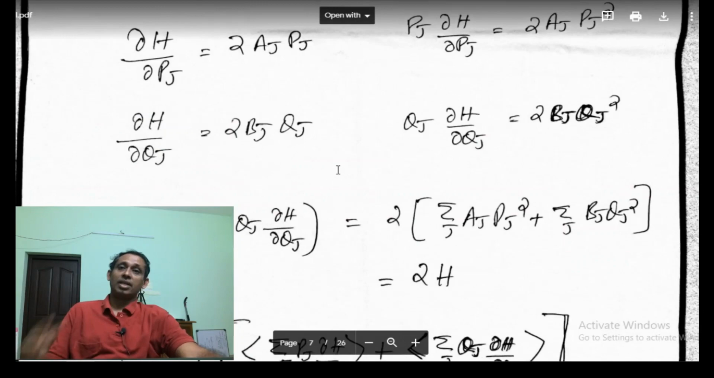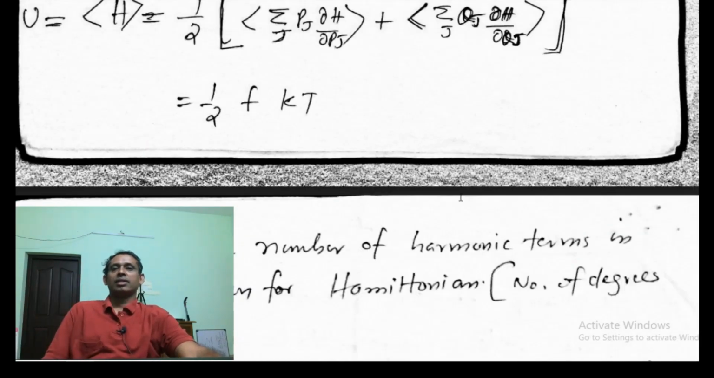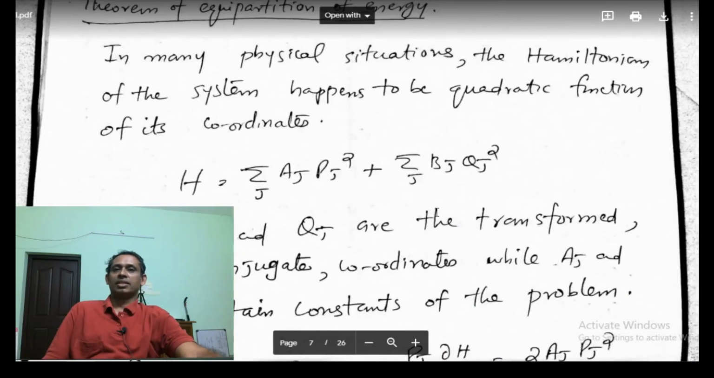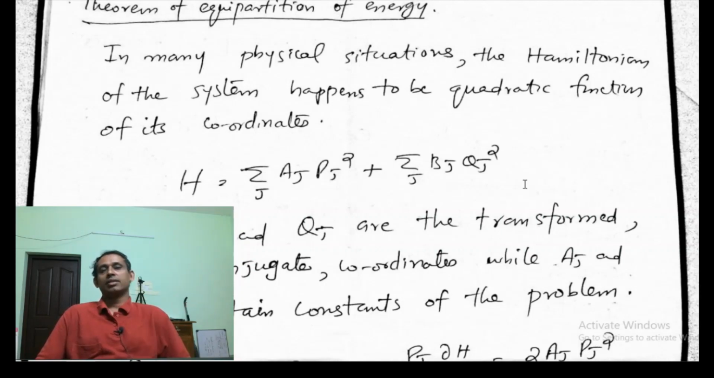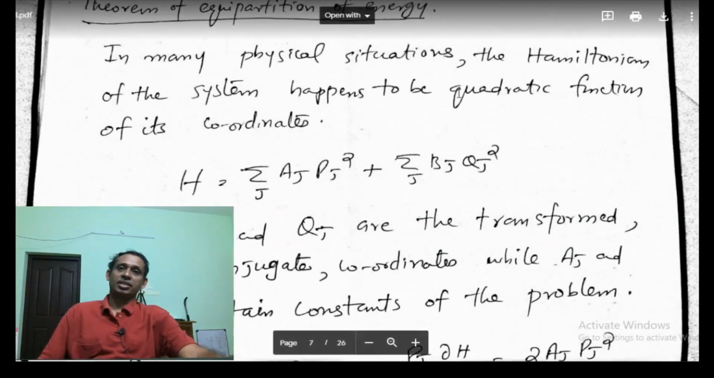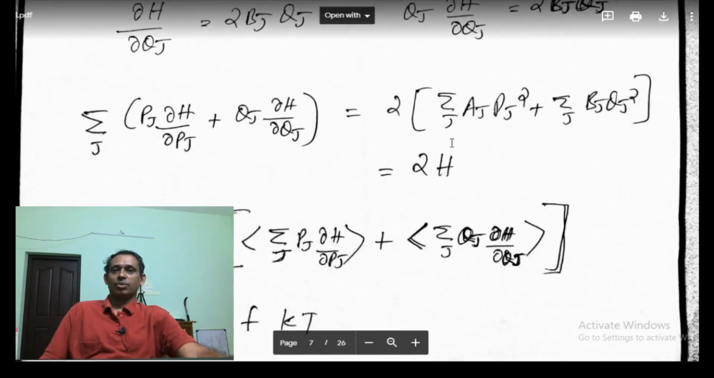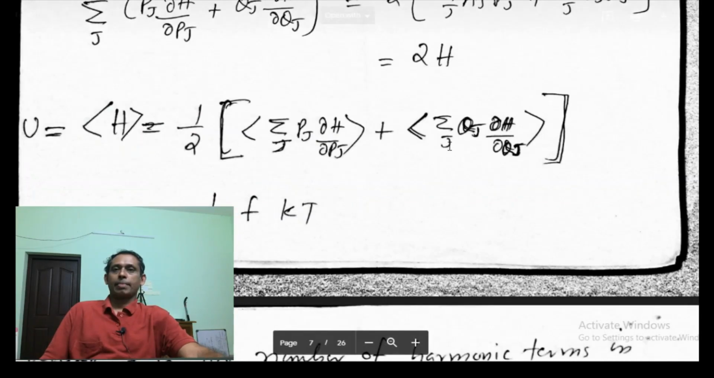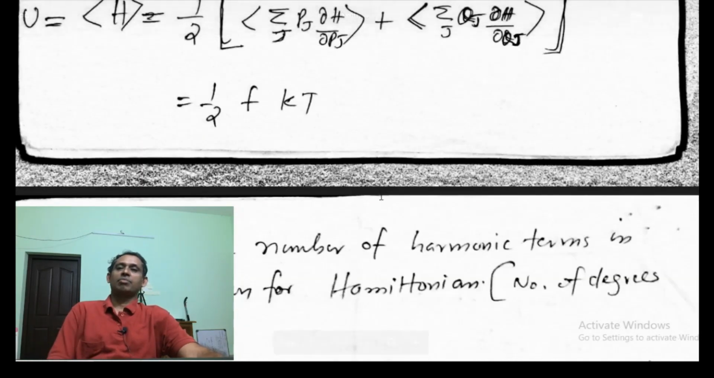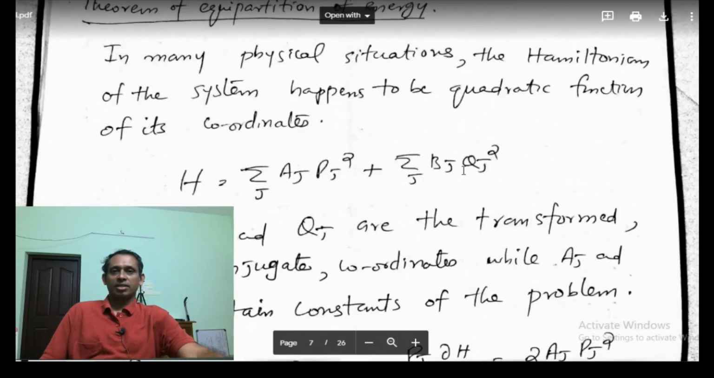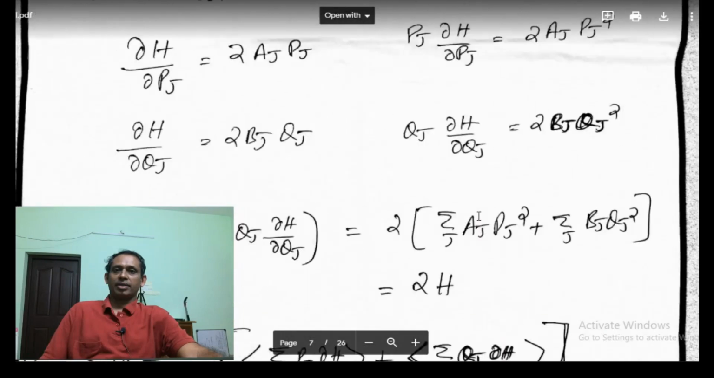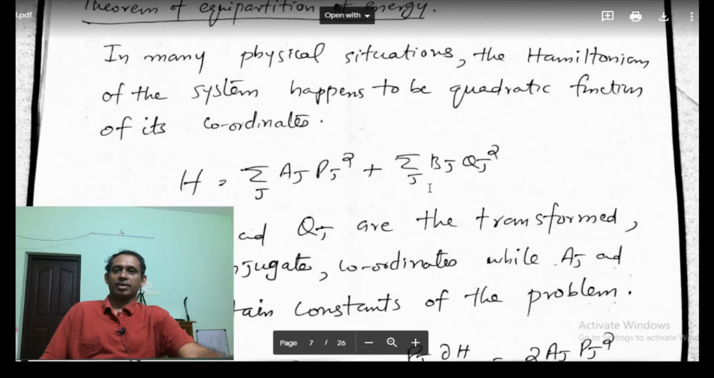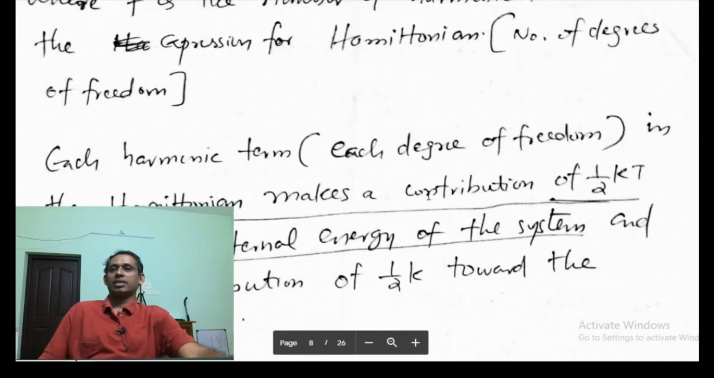We don't know exactly how many terms are there in this Hamiltonian. We cannot expect all the 6N coordinates to be present in the Hamiltonian. Some of the terms may be missing. So f is the total number of harmonic terms in the expression for the Hamiltonian. Harmonic terms means the quadratic terms present in the Hamiltonian.